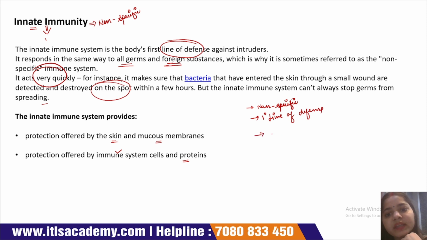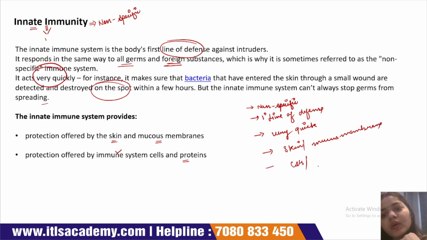It is very quick, and it provides protection through skin, mucous membrane, or cells or proteins.